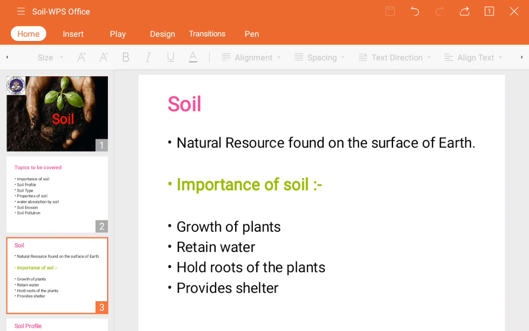Wherever you go in the world, in different countries and states, you can see different textures of soil. That is also one unique thing: each portion of the earth has a different soil texture and appearance. Now we will see how soil formation takes place, so you can understand later.